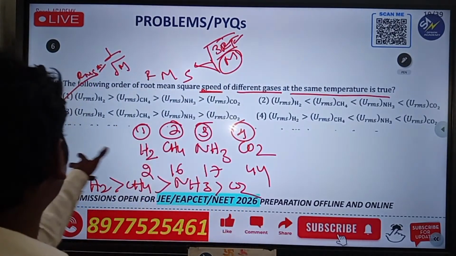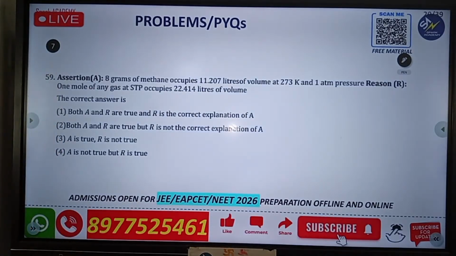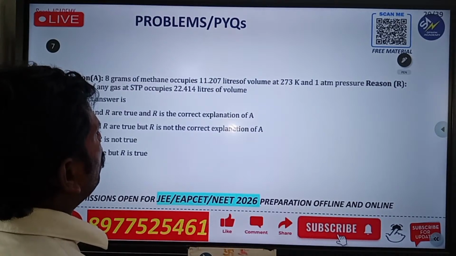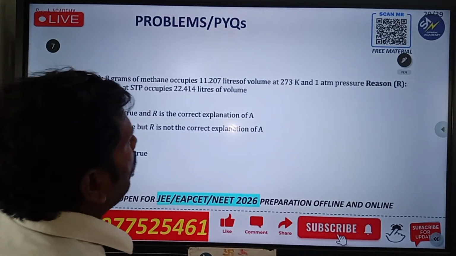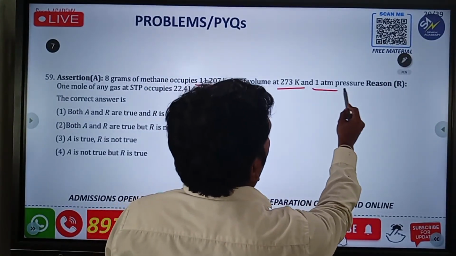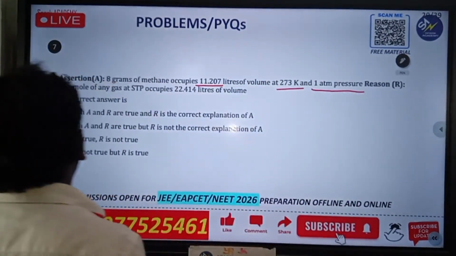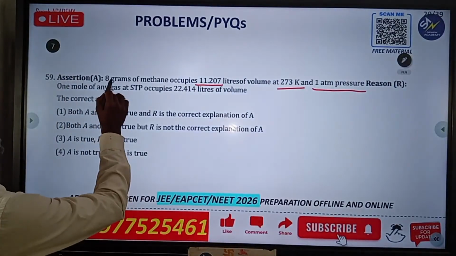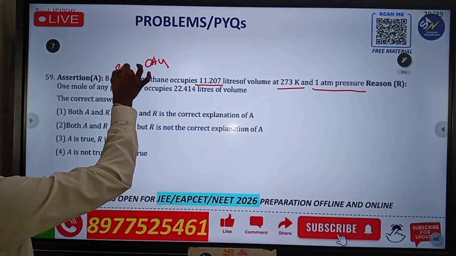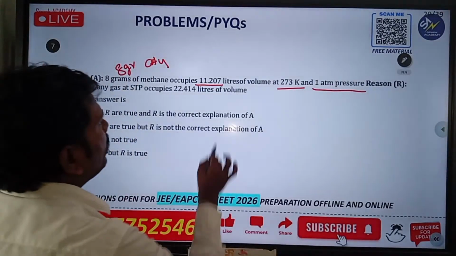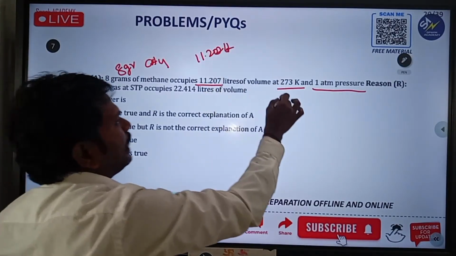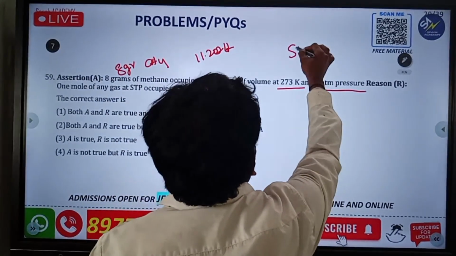Yes. Next, go over another one. Assertion: 8 grams of methane occupies 11.2 liters of volume at 273 Kelvin. So please remember this is at 1 atmosphere. The assertion is 8 grams of methane. Methane means you already know CH4. It is 8 grams, and it occupies 11.2 liters at 273 K. That means it is STP now.